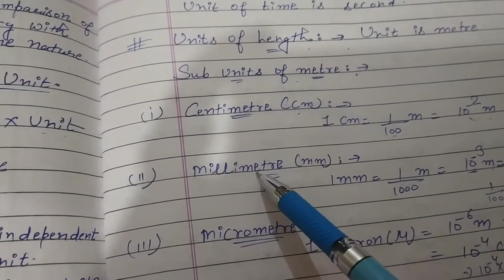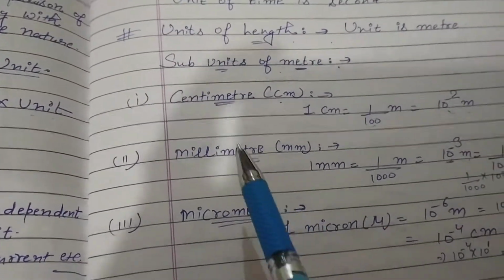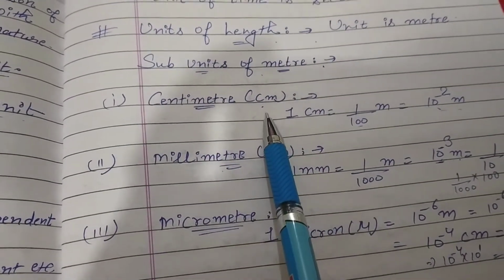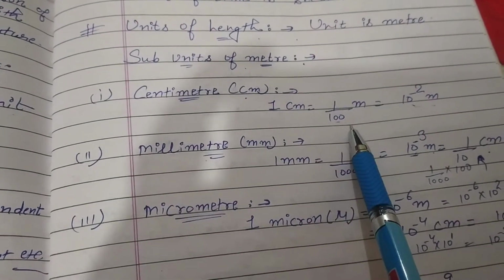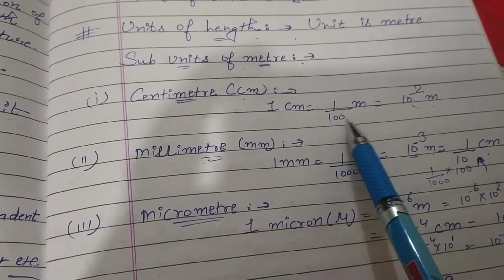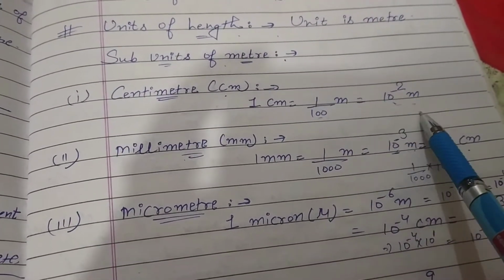That means what are the different units with the help of we can find out length. So come to first term, that is centimeter. First term is centimeter. So 1 centimeter is equal to 1 by 100 meter. 100 means 1 by 10 square. 10 multiply 10, that means 10 square. Then it will change into 10 is to power minus 2 meter.